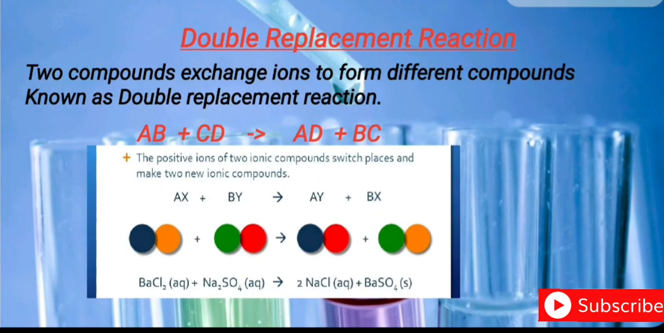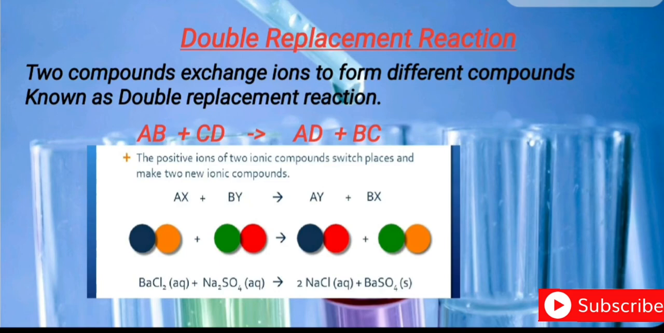Now let us discuss the double replacement reaction or double displacement reaction. This is exactly similar to the single replacement reaction. The difference is that here two compounds exchange ions to form different compounds, known as a double replacement reaction. There only a single exchange takes place, but here two exchanges means both cation and anion exchange take place. But there either the cation can be exchanged with the element or the anion can be exchanged with the element. But here both cation and anion exchange with each other.